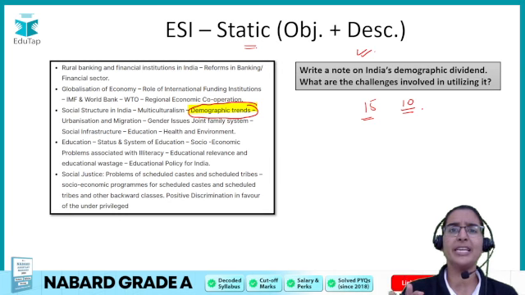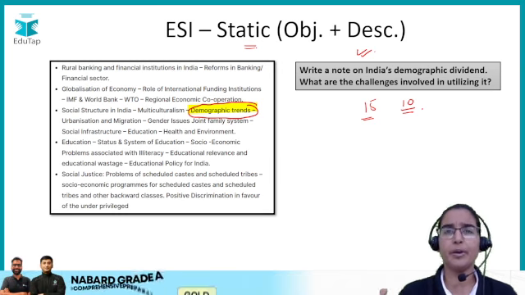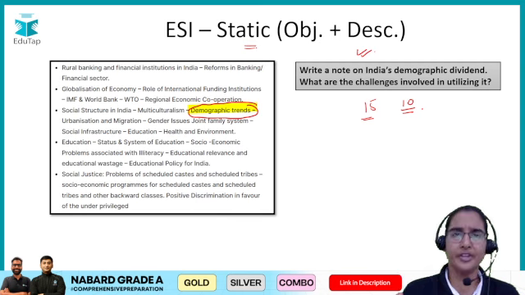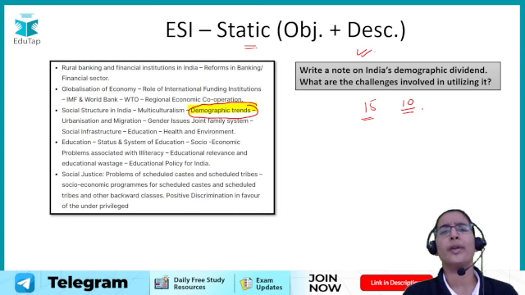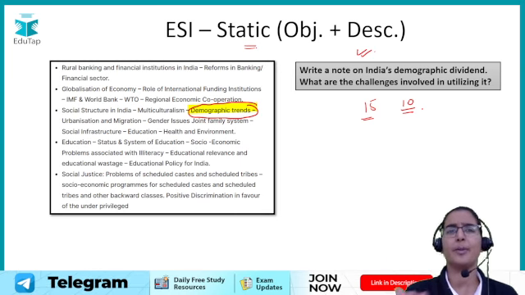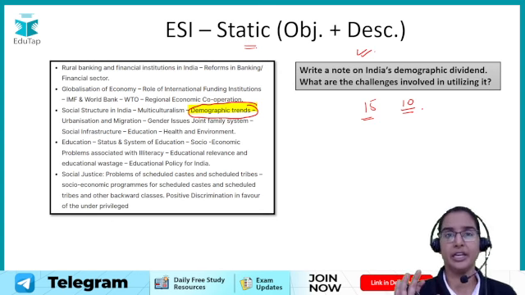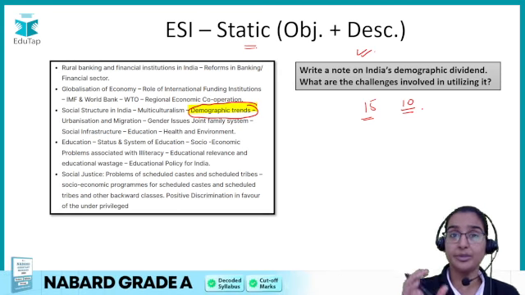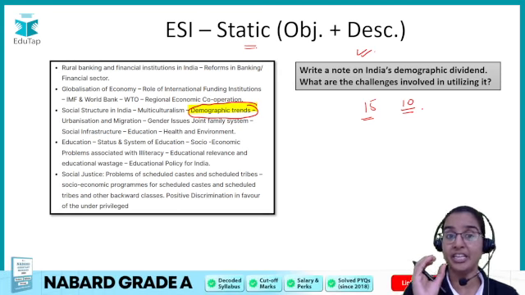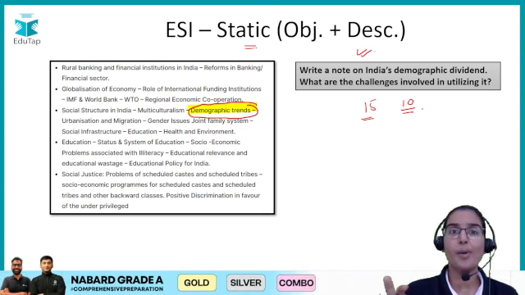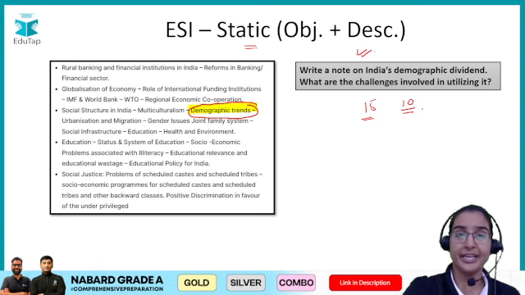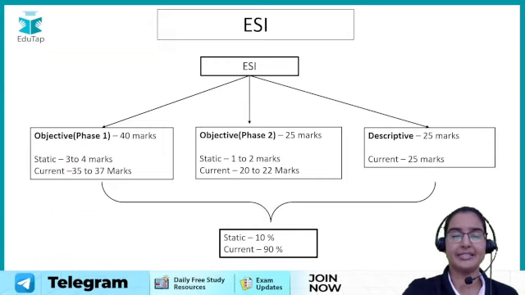Yes, what you can do is that instead of going very deep into all these chapters, you can do a cursory reading. You can read them in a quick manner so that you understand the concept. You need not make very in-depth notes or keep on updating them. That is not required, but at least you should know what you are reading in the ESI. The basics of ESI should be clear to you. At least you should have read and understood each and every term mentioned in your syllabus. So I hope with this, the how part of static ESI is now clear to you.